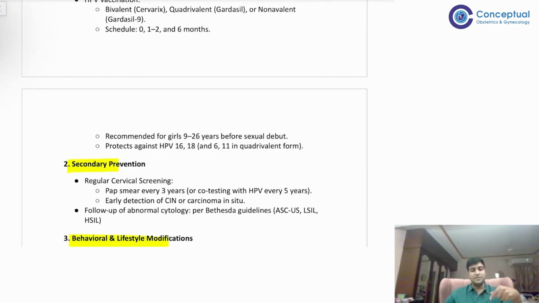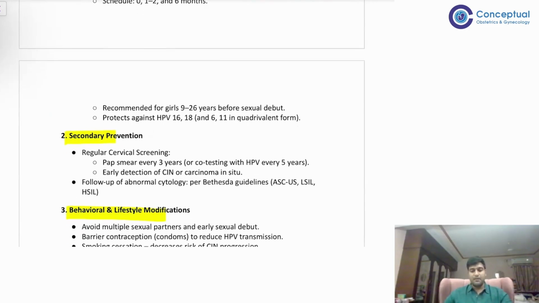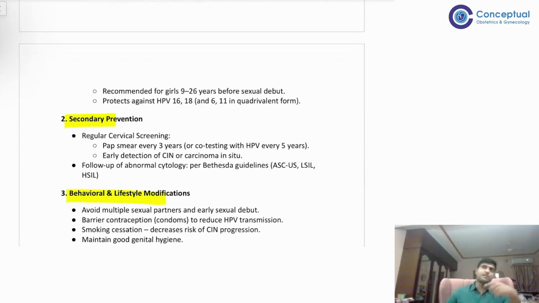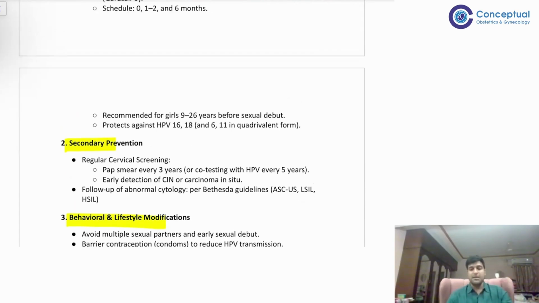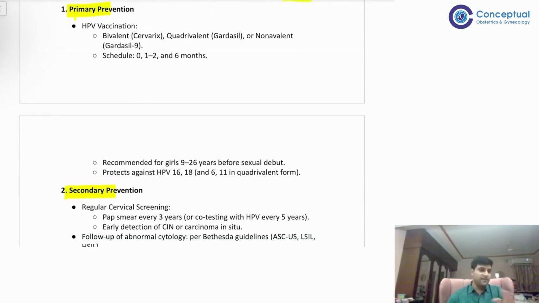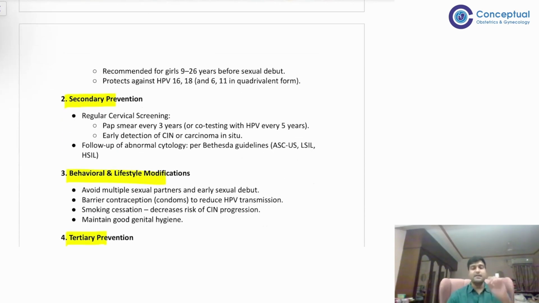So there are 4 types of preventions: primordial, primary, secondary, and tertiary. Primordial is you're preventing the risk factors. Primary, you're preventing the disease. Secondary, you're preventing the disease from progressing further, and tertiary, preventing the complications. So in primary what will you give? HPV vaccine. Secondary is regular screening of the CA cervix.